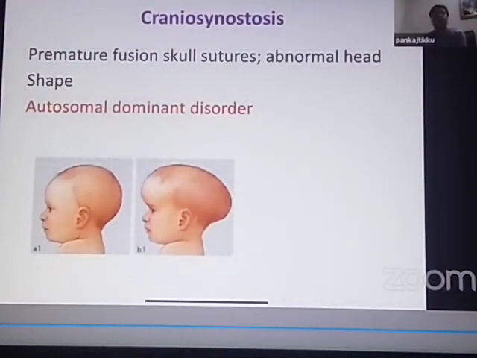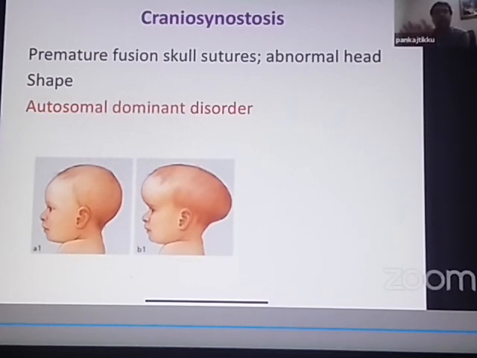The next group of disorders that I now come to is a disorder which is known as Craniosynostosis. Please pay attention now. Till now I was telling you abnormalities in the head size, that means a small head or a large head. Now I'm talking about abnormalities in the head shape. Now when I say abnormalities in the head shape, there is abnormal head shape because of premature fusion of the skull sutures. What is this disorder called? This disorder is known as Craniosynostosis.